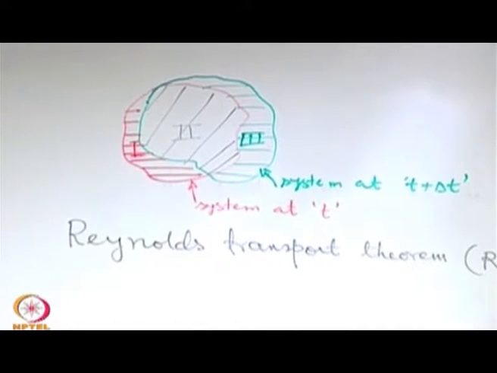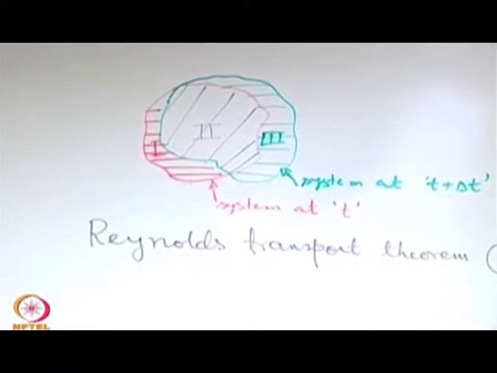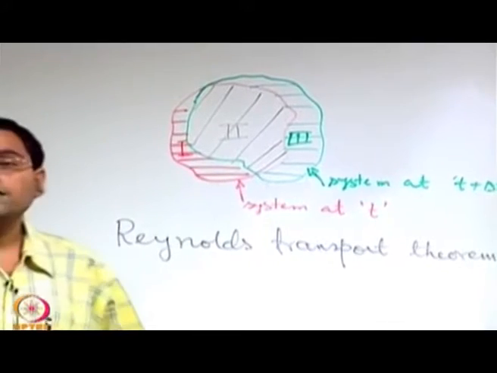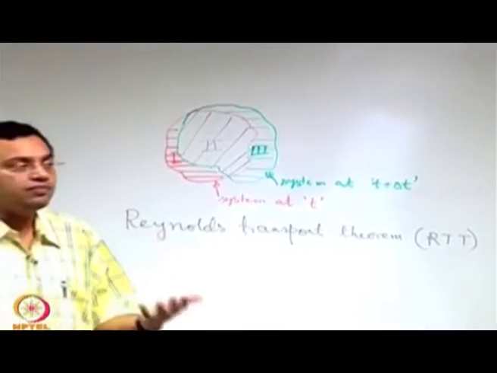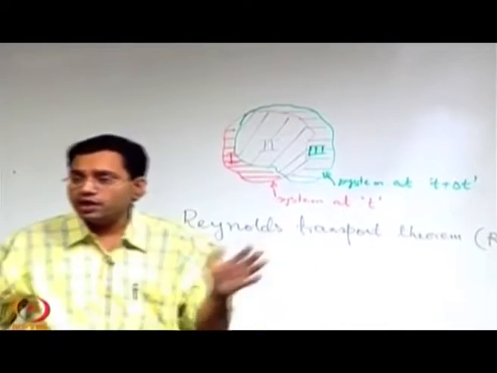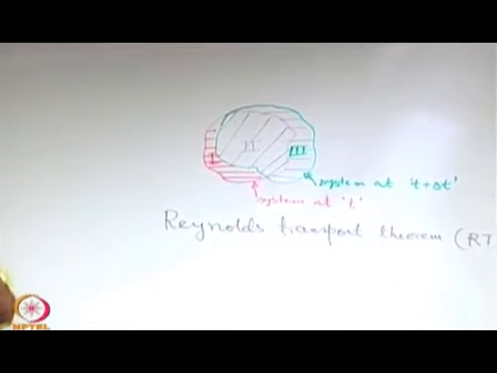Now, let us say that we want to write a conservation law for some quantity. So, we are not really committing what the quantity is. Keep in mind, the quantity that we are interested to conserve may be mass, maybe momentum, maybe energy or whatever, but let us say that we are interested to conserve some quantity.